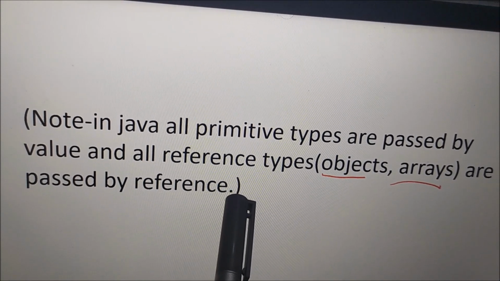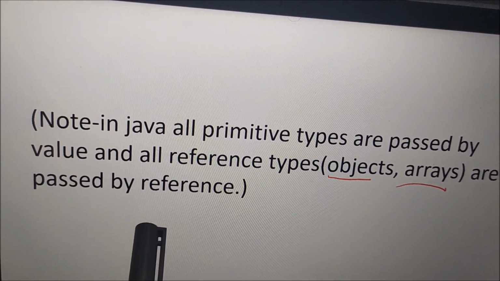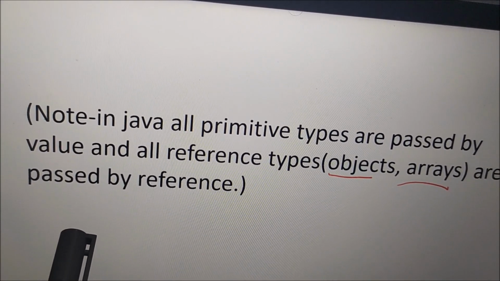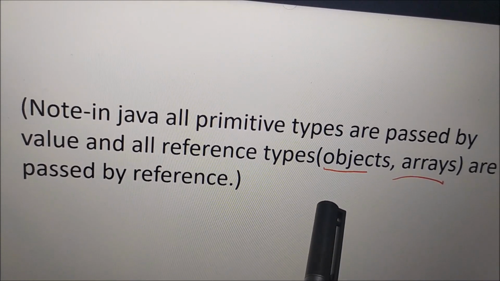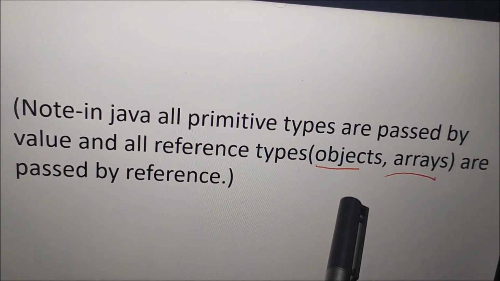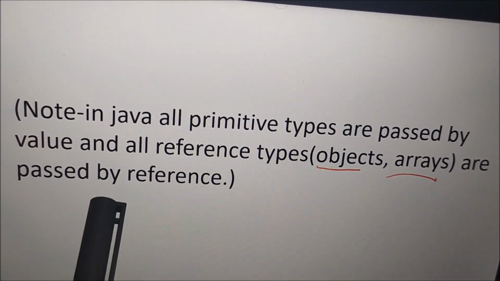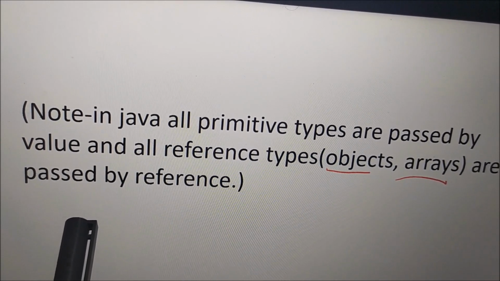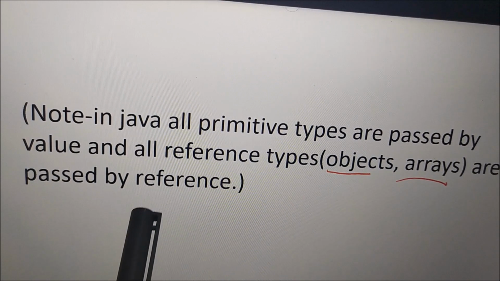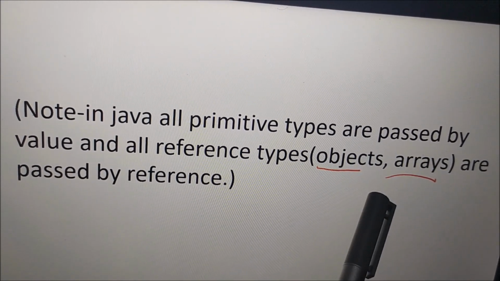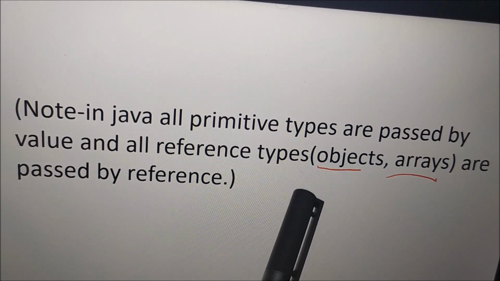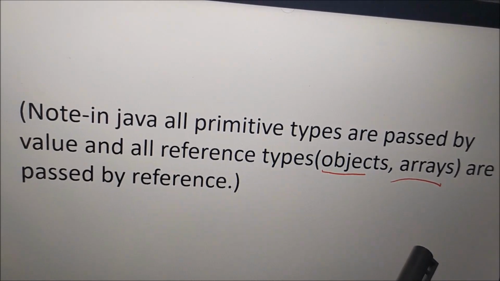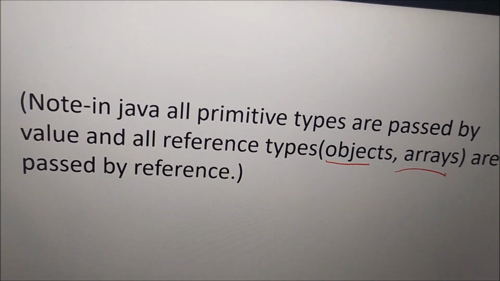Call by value and call by reference. In call by value, the value has to be passed, and in call by reference, the reference has to be passed. In call by value, what type of data is passed? Primitive type of data. And in call by reference, what type of data is passed? Objects and arrays. Okay. What happens in call by value? If any changes are made to the data or the arguments or the parameters, they will not be reflected back to the original data. But in the reference type, any changes you make will be reflected back to the original data. Okay. So these are the three differences you can write.